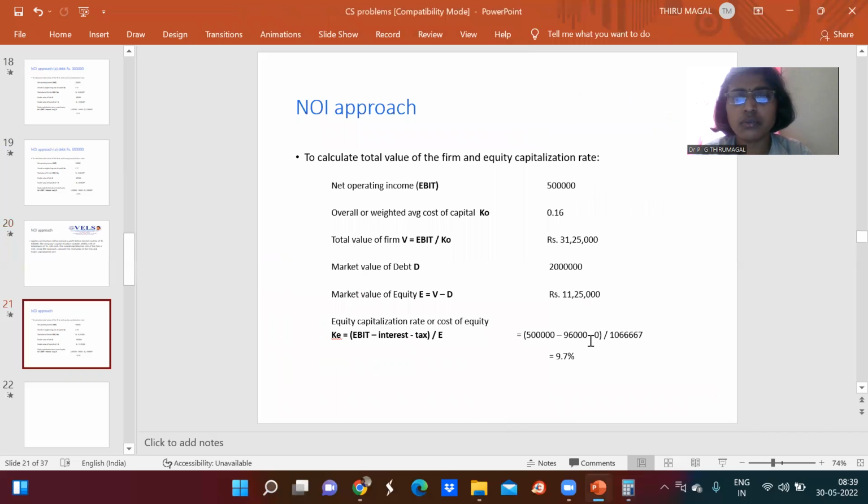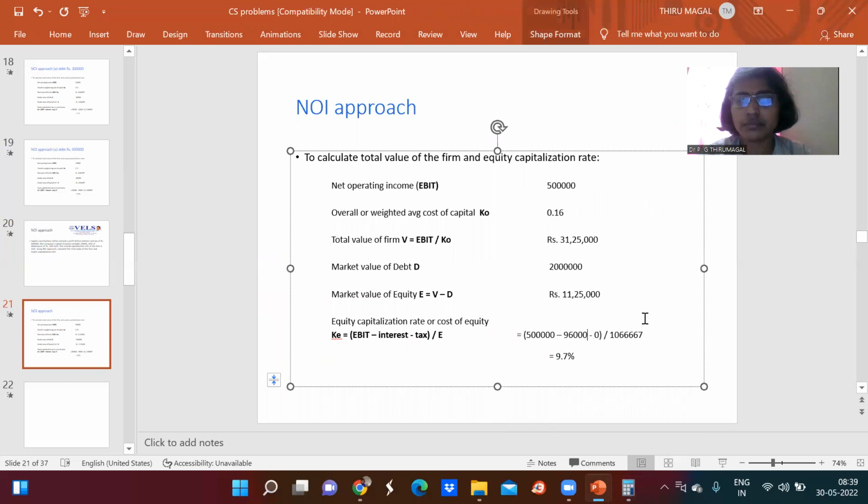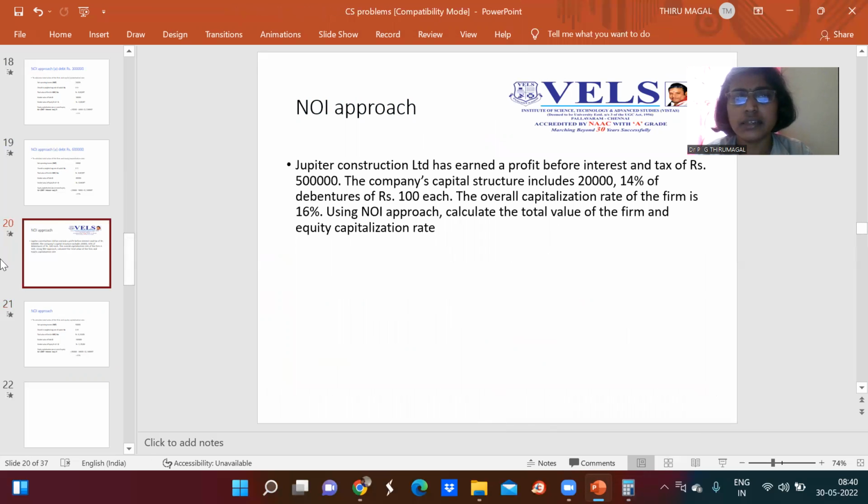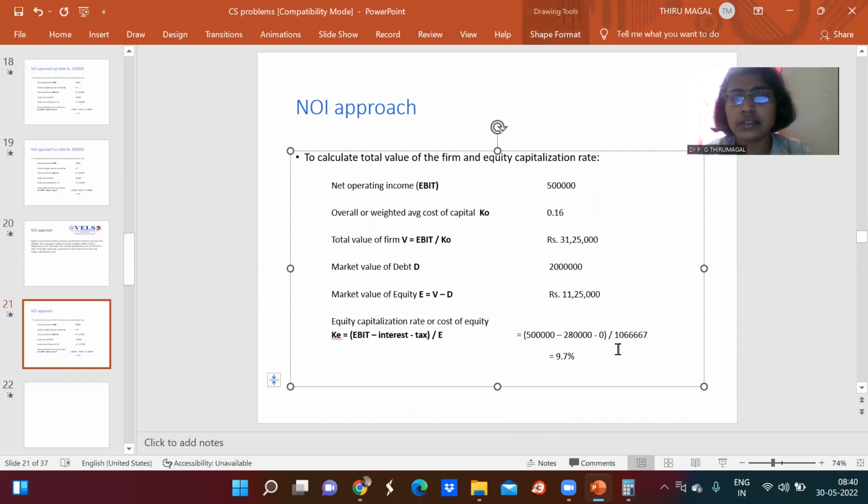The interest is 2,80,000. Minus tax is 0. Even in this problem, the tax rate is not given, so tax is 0. And here the E value is 11,25,000.